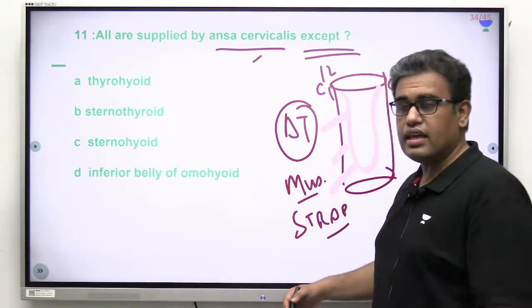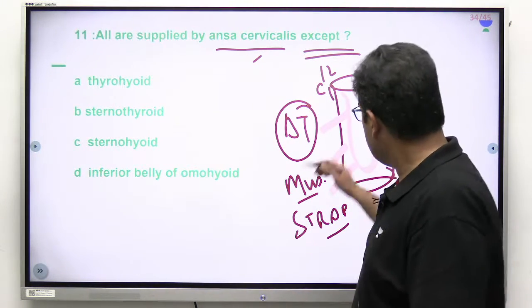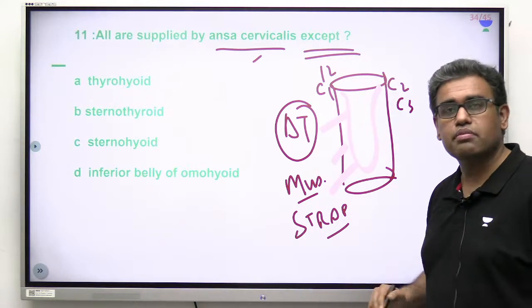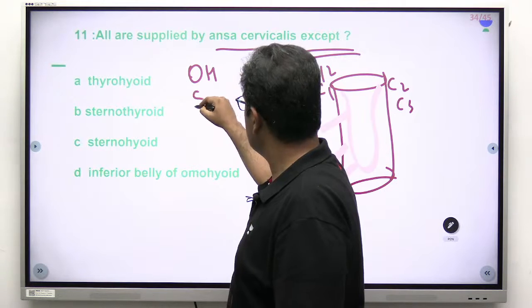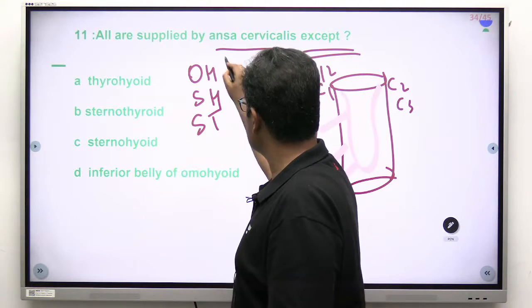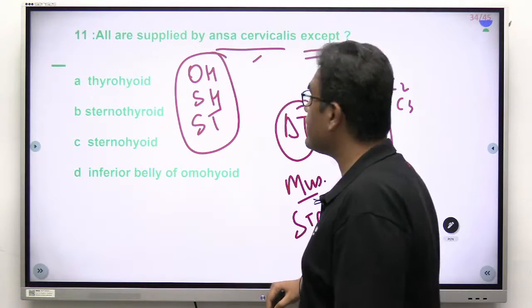So remember the ansa cervicalis. Ansa cervicalis will give the branches to the strap muscles. The mnemonic of that is, remember, omohyoid, sternohyoid and sternothyroid. That's it. You used to remember it by mnemonic.